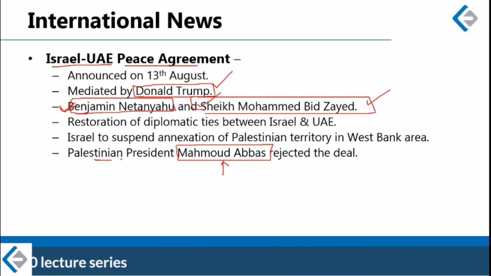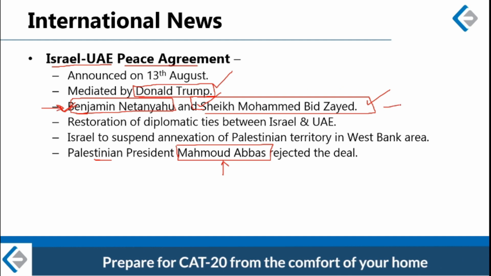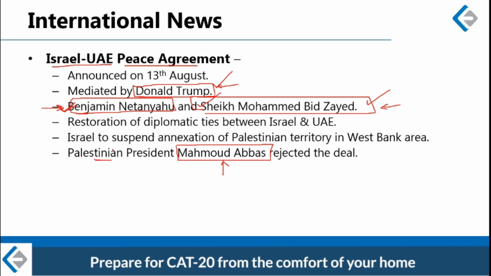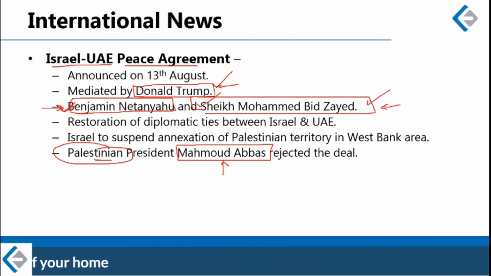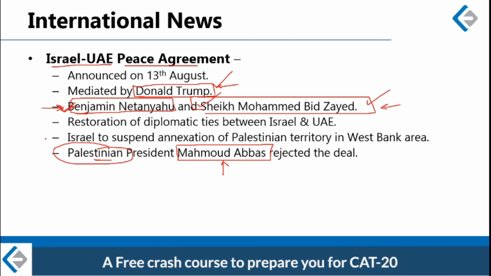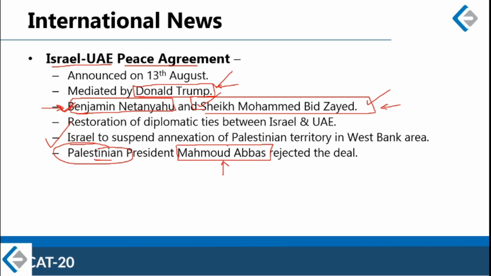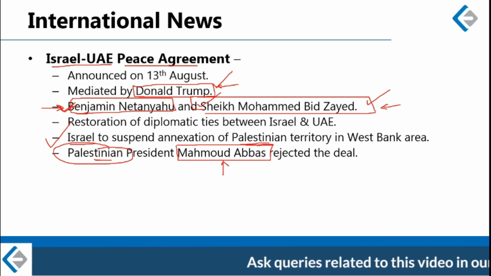Okay? Easy way to remember is the deal is signed between these two. Deal is mediated by USA and deal is about Palestine. Because if you look at second last point, according to this deal, Israel will suspend its aggressive annexation policies against Palestine.